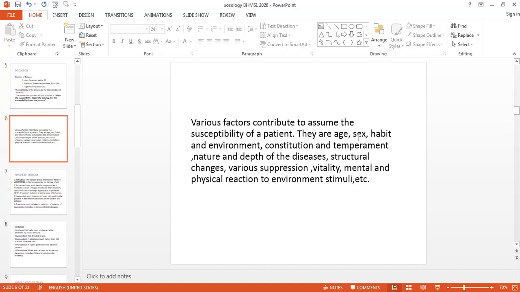Then why is the gender important? Because it is said that females are less exposed to mental stress, strain, worries and anxieties, and hence we can give them a medium or lower potency. But as I have told you previously, because of the modern lifestyle, the life of the woman has now drastically changed.